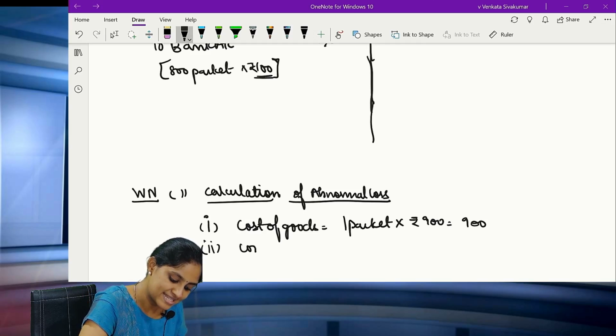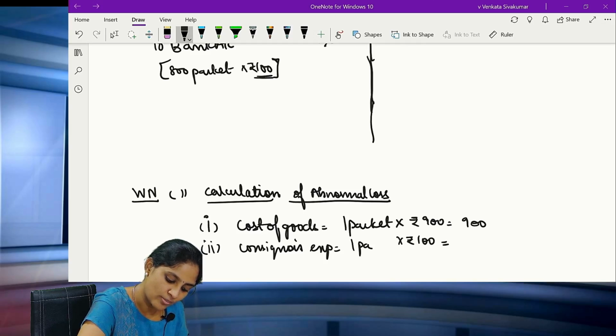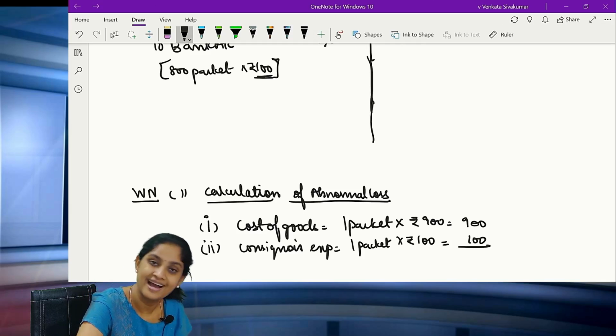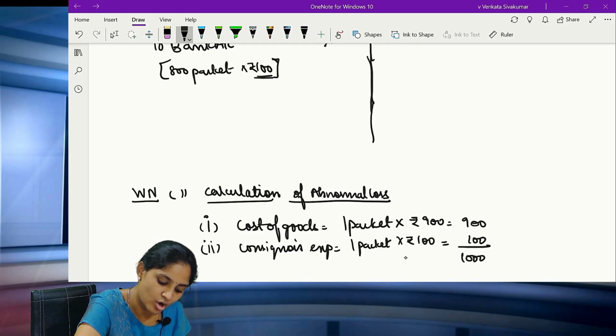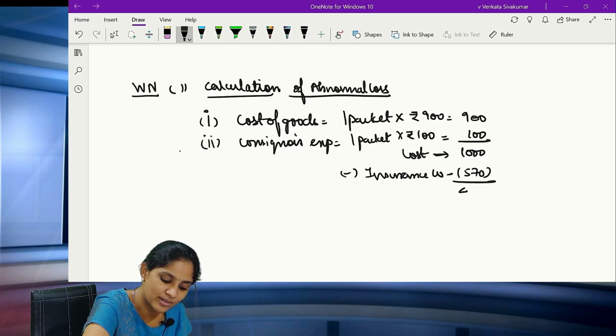Now point number 2. What is it? Consignor's. That means Y's expenses. Correct? So how much it is? 100 rupees per packet is clearly given to you. So how many packets are lost? 1 packet is lost. 1 packet into 100 is 100. So what is the total cost of the abnormal loss? Cost is 1000. Now how much is the insurance company paying to you, all of you? Insurance company is giving you 570. So what about the 430? It is the net abnormal loss.